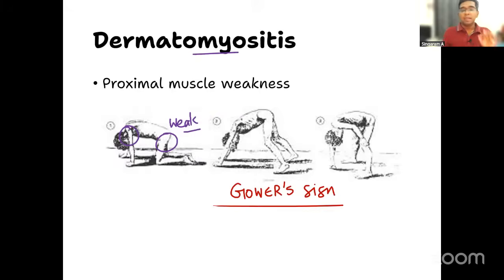Some of you might have studied about Gower's sign in Duchenne muscular dystrophy also, because in Duchenne muscular dystrophy also, proximal muscle weakness is present. The point I want to emphasize here is, if Gower's sign is positive, don't immediately mark Duchenne muscular dystrophy. Wrong. Because Gower's sign can be present in any condition with proximal muscle weakness. Even dermatomyositis has proximal muscle weakness. You should not say it is diagnostic of Duchenne muscular dystrophy. I hope you are able to understand the point. Right, that is number one.